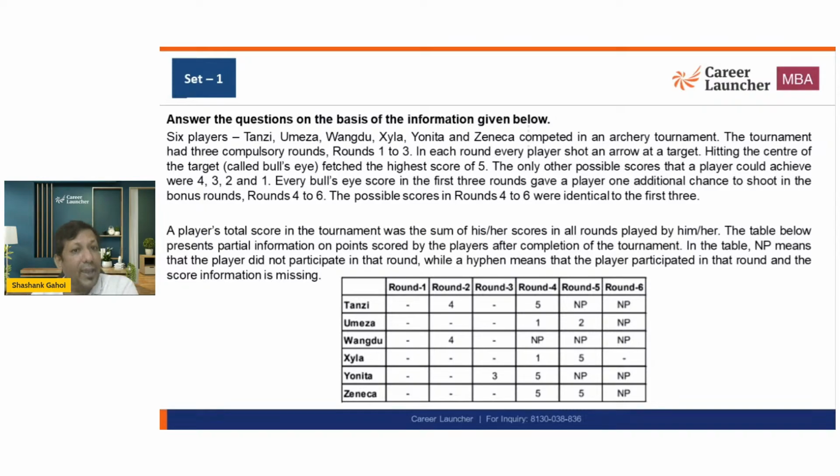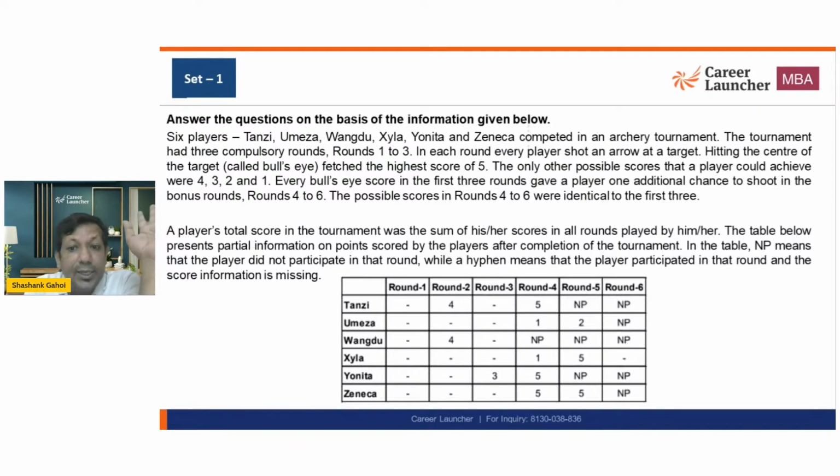Every bullseye score in the first 3 rounds gives a player an additional chance to shoot in the bonus rounds 4, 5, and 6. So everyone has to play round 1, round 2, round 3. If you shoot one bullseye in round 1 or round 2 or round 3, but not two, you are going to get a chance in one other round.